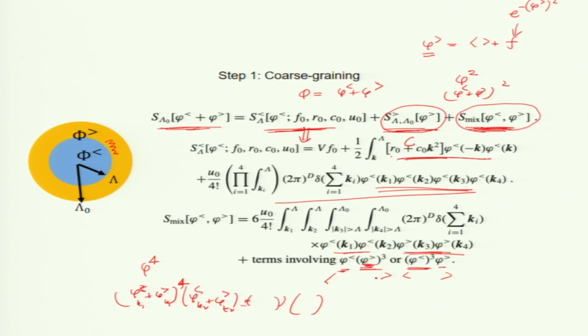So, what is the average of cubic term with Wick's theorem? 0. These also should be 0. So, these terms give you 0. What can give you non-zero is this term, but I cannot average phi less, I have to keep average only phi greater. Okay. So, that is what your question is, that when you average you have to only average phi greater, and we should basically get the blue sphere. That is what we want. Our system should be just the blue sphere, but probably with modified parameters.